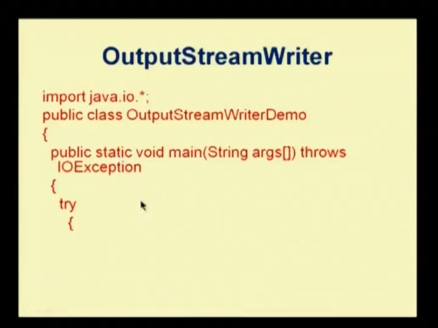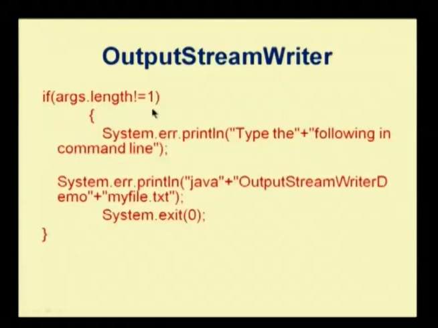Here we have a sample program. You can see I am trying to take a set of arguments. Here I am checking the length. If it is not equal to 1, System.err is used. We have already seen about this stream. System.err by default will be your console, so your error will be printed on the console. System.err.println: type the following in the command line. This will print the particular error: java OutputStreamWriterDemo myfile.txt.